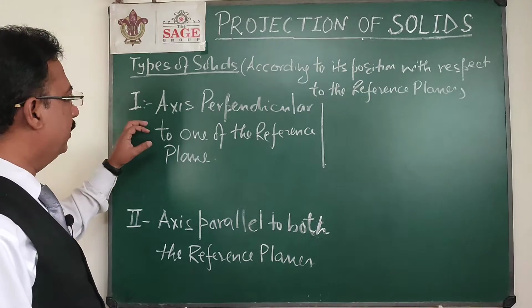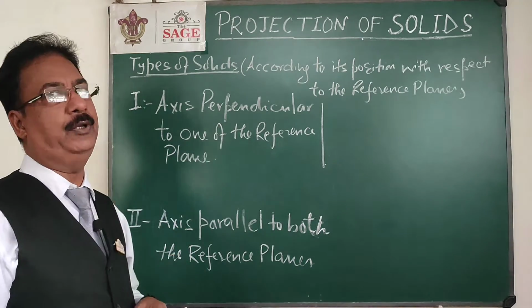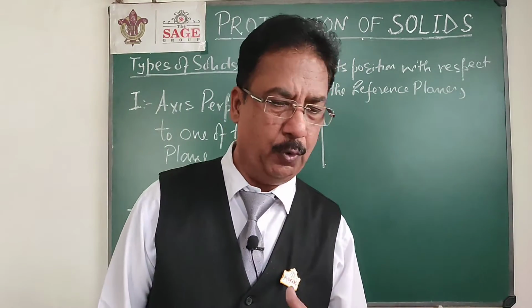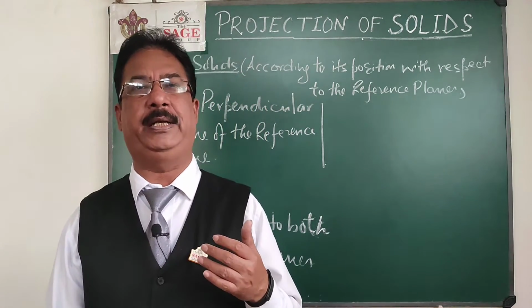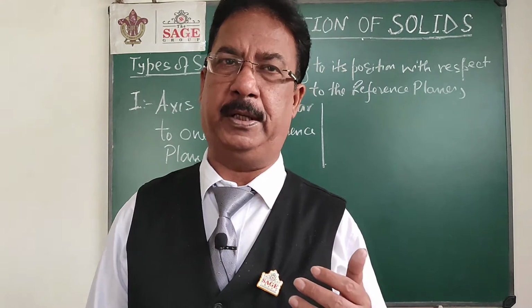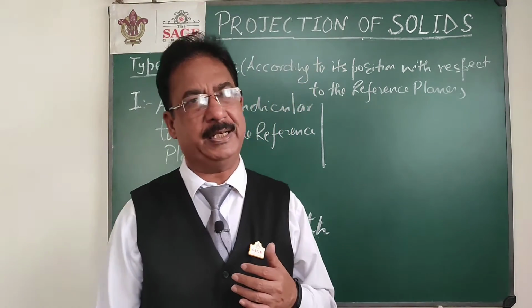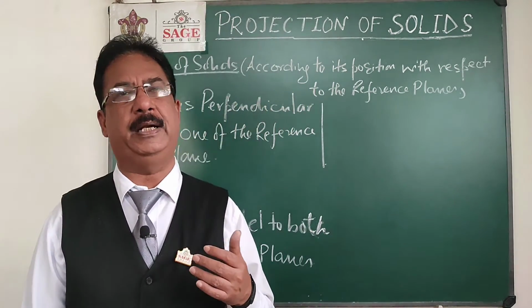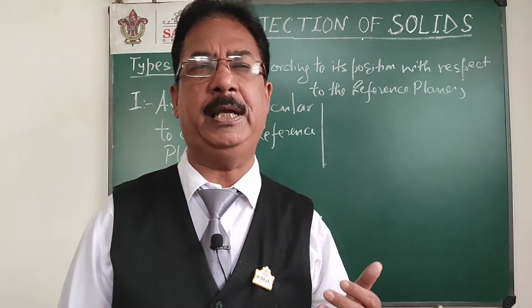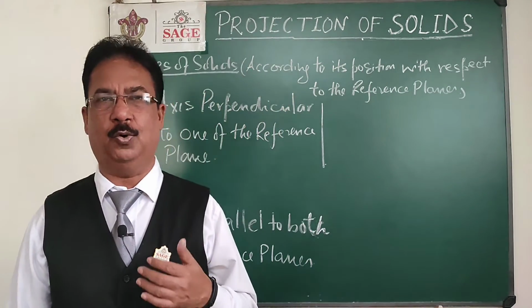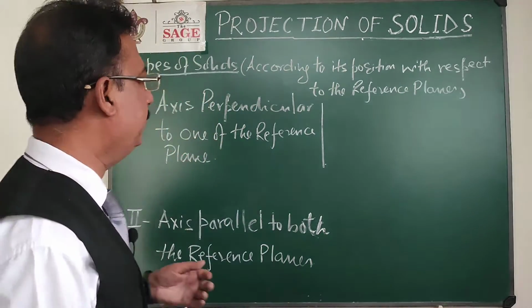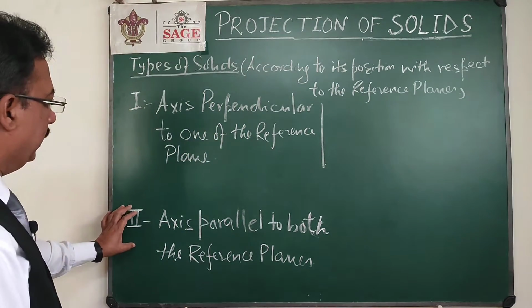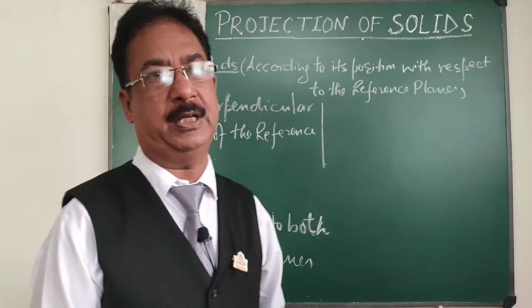The first is the axis perpendicular to one of the reference planes. As you know, the axis is a straight line, so whenever a line is perpendicular to one plane, it is automatically parallel to the other, so there is no need to state its position with the other plane. Another simple position is the axis parallel to both the reference planes.